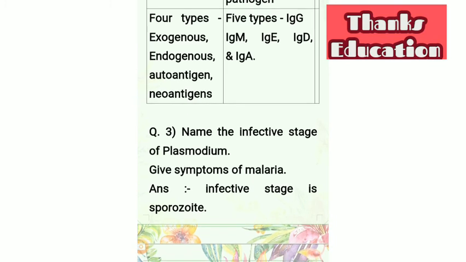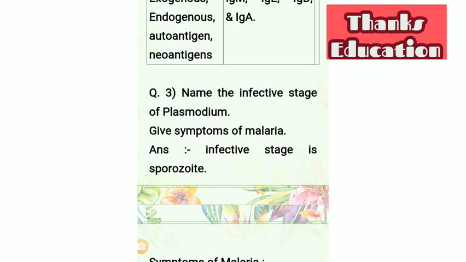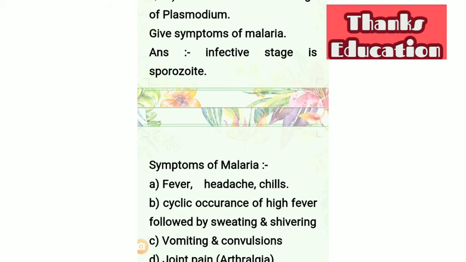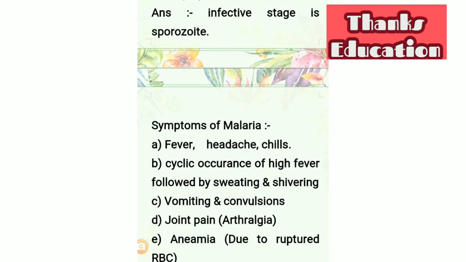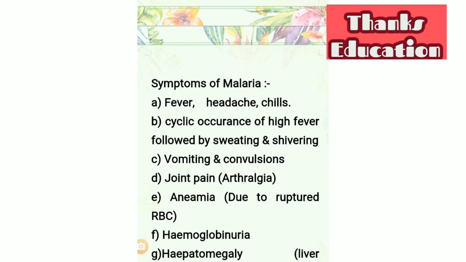Right now, we will see the third question. Name the infective stage of Plasmodium. Give symptoms of malaria. First of all, the infective stage of Plasmodium is known as sporozoite. While there are different symptoms related with the malaria, first of all, fever, headache, and chills. Later on, the classic symptom of malaria is cyclic occurrence of high fever followed by sweating and shivering.